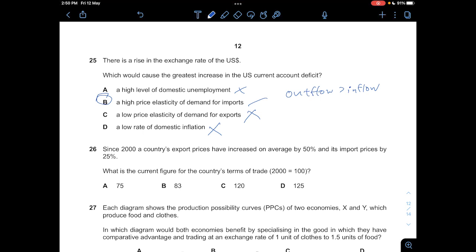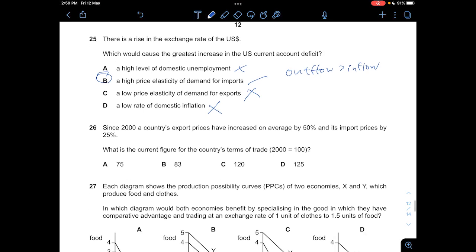All right. And then 26: since 2000, the country's export prices have increased on average by 50% and its import prices by 25%. What is the current figure for the country's terms of trade? At this moment in 2000, that will be 100, but what is the current figure? So now you can see that the export prices have increased by 50%, import prices by 25%, which means that our terms of trade has actually become better.